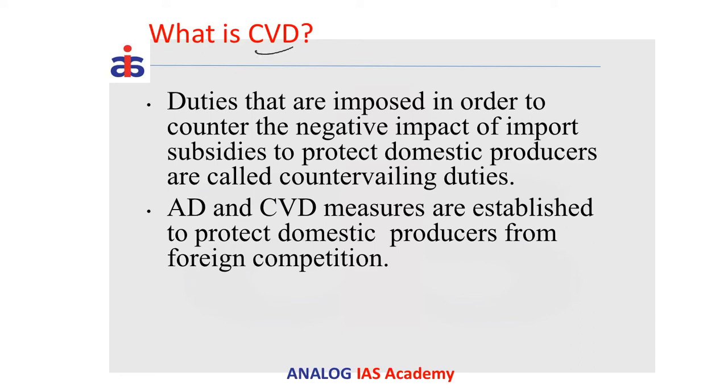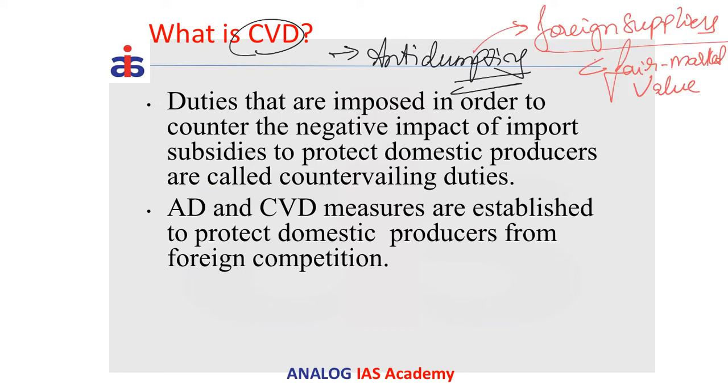Before understanding what this countervailing duty is, let us try to understand the concept of anti-dumping duties in the US context. Anti-dumping duties are assessed when it is determined that foreign suppliers or manufacturers are selling goods in the United States at less than fair market value. Dumping occurs when goods are sold at a price less than that of the exporter's home market, or at a price lower than the goods' cost of production.